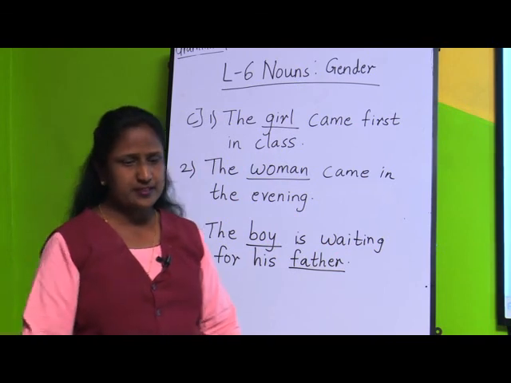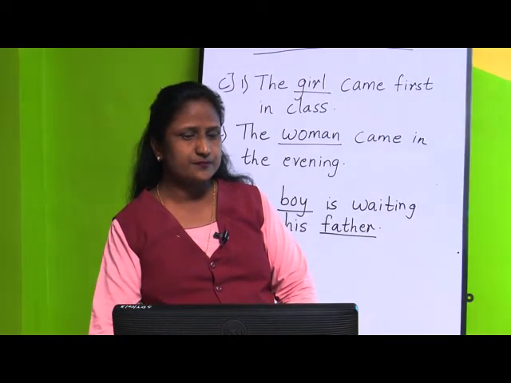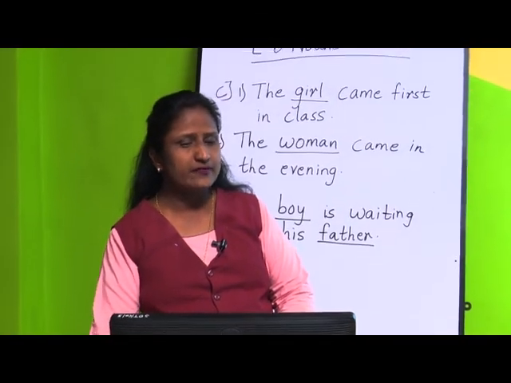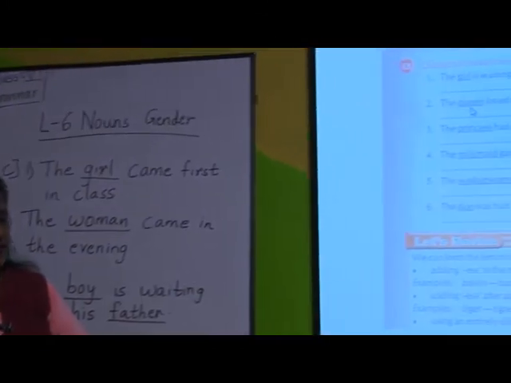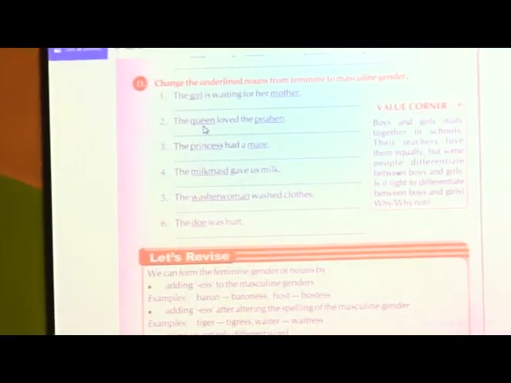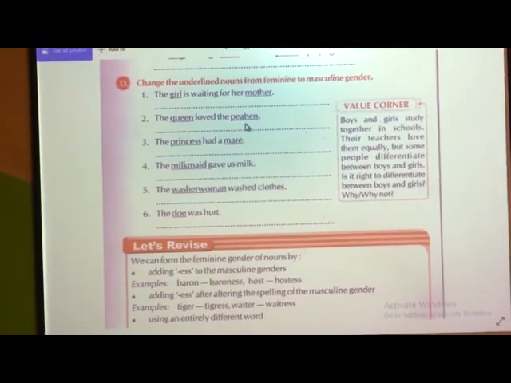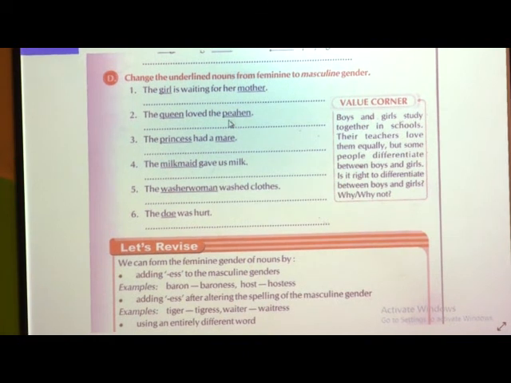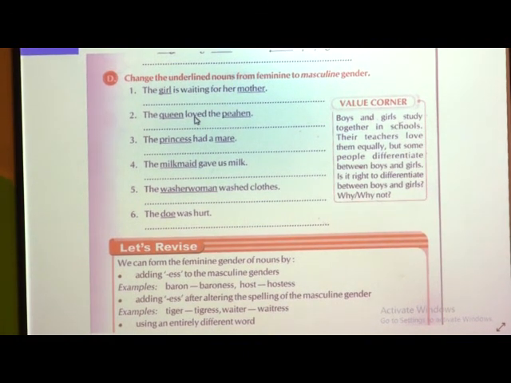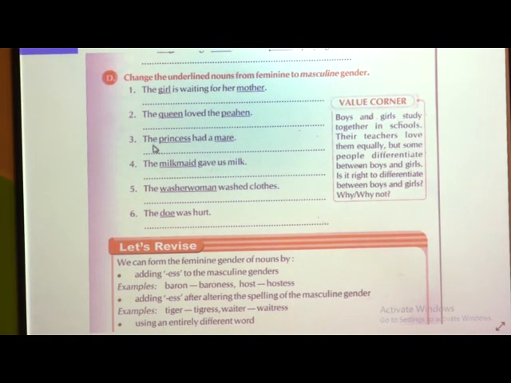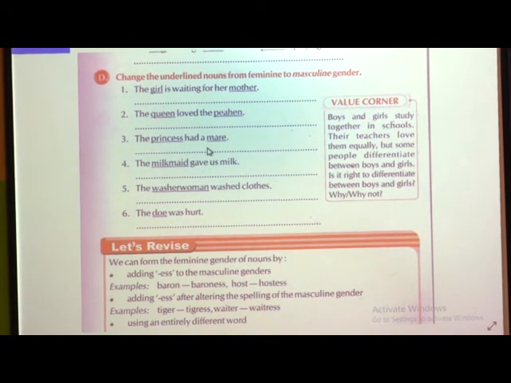In the same way, take the second sentence: the queen loved the peahen. What is the masculine gender for queen? That is king. The king loved the peacock, instead of peahen, the peacock. Third, the princess had a mare.